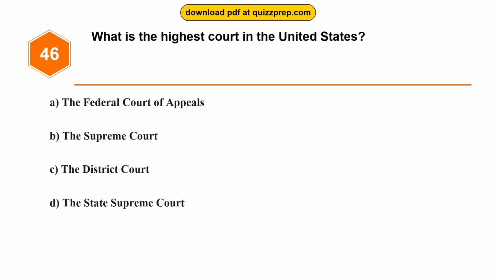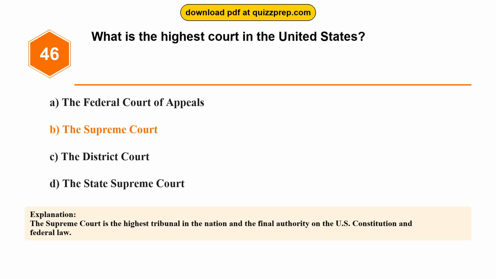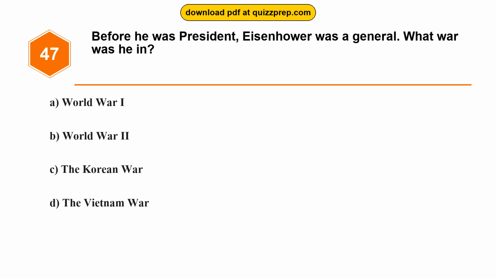Question 46. What is the highest court in the United States? Option A, the Federal Court of Appeals. Option B, the Supreme Court. Option C, the District Court. Option D, the State Supreme Court. The correct answer is option B, the Supreme Court. The Supreme Court is the highest tribunal in the nation and the final authority on the U.S. Constitution and federal law. Question 47.